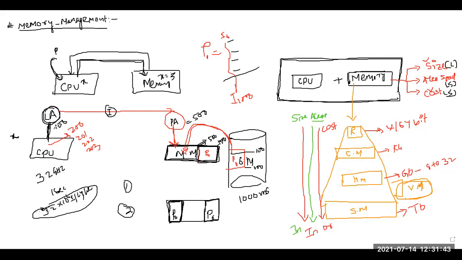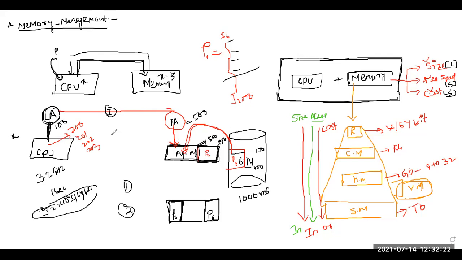And from the CPU's point of view, there is only one memory, which is your secondary memory, so it will always try to communicate with secondary memory. But to reduce the time and improve the efficiency, we place a primary memory or main memory in between, where we place the program which is currently executing, so that whenever data or instructions are required, the CPU will directly interact with your main memory, not with the secondary memory.